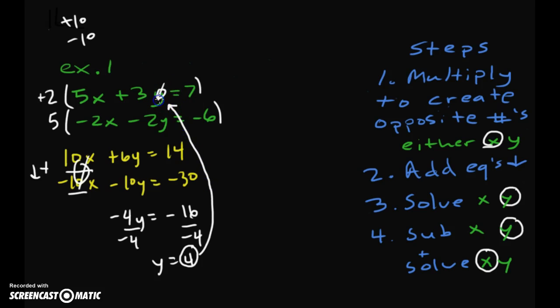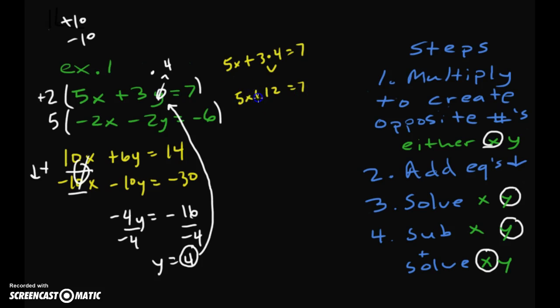So this is now 4, and we can multiply these. So the equation, when you insert y, is 5x plus 3 times 4 equals 7. We can go ahead and simplify. 3 times 4 is 12 equals 7.